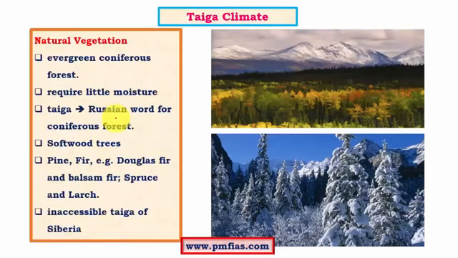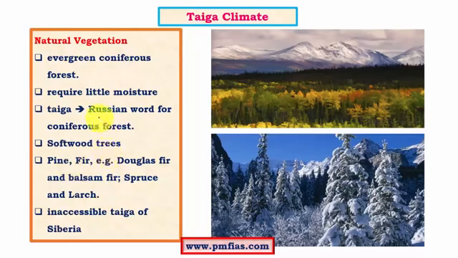Coming to the natural vegetation, most of the trees occur in the form of conifers. We know that conifers are the most prominent feature of the higher latitudes, and beyond the temperate region, that is in the subarctic and Arctic region, wherever there are trees present, most of them are a kind of conifer trees. And the most important species are pine, fir, Douglas fir and larch. Usually spruce and larch occur in the lower latitudes in the subarctic region, and the other types like pine, fir, etc. occur in the higher latitudes in the subarctic region.